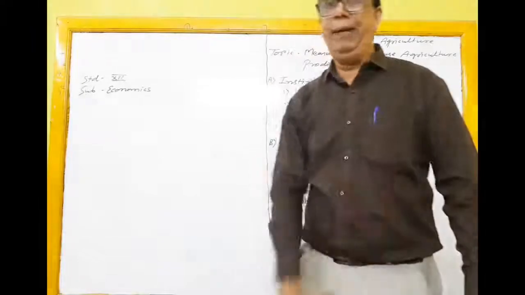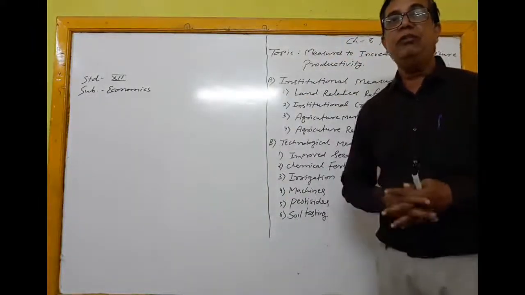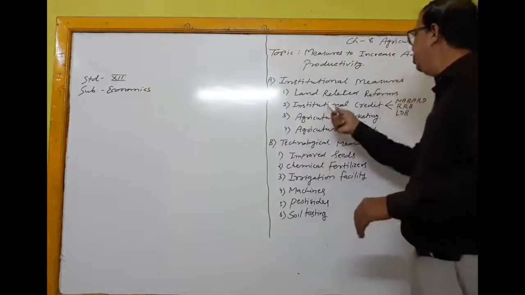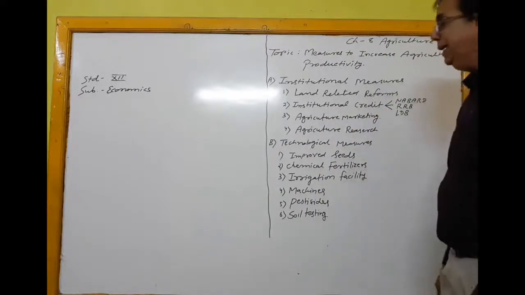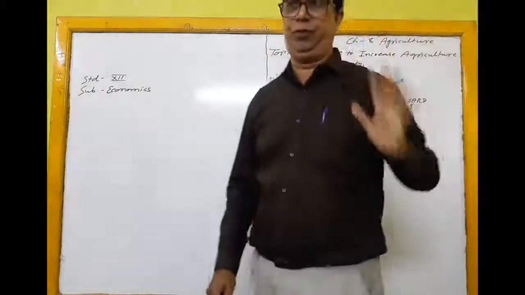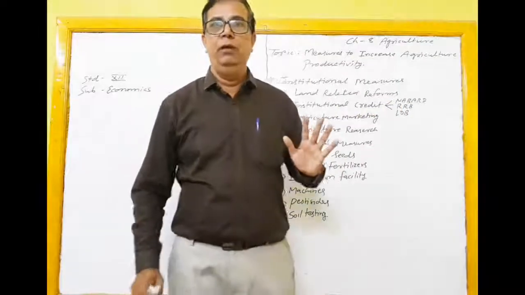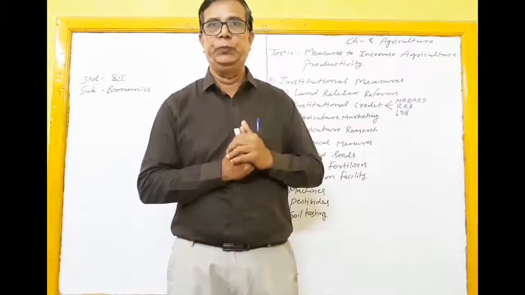But after independence, especially after the Green Revolution, the government of India started institutional credit, especially NABARD, National Bank for Agriculture and Rural Development, which was run by RBI in 1982.